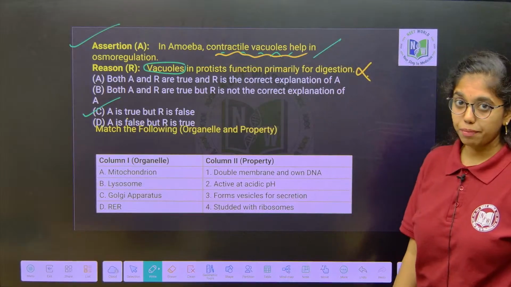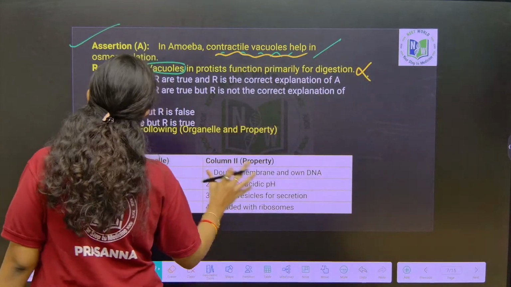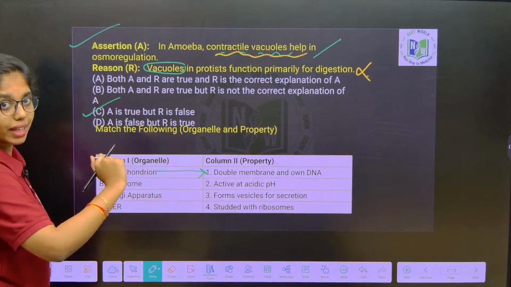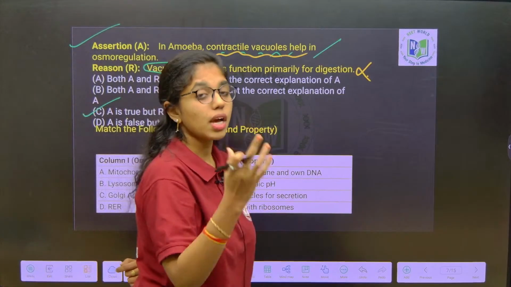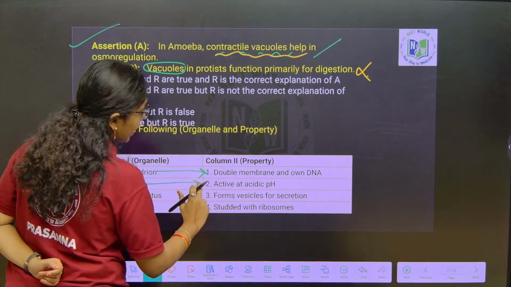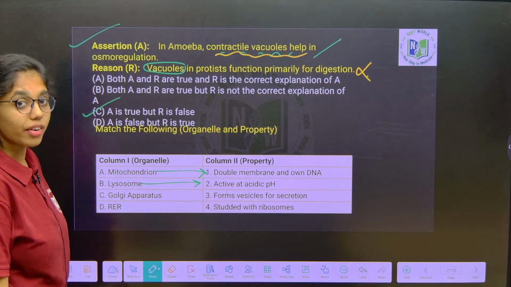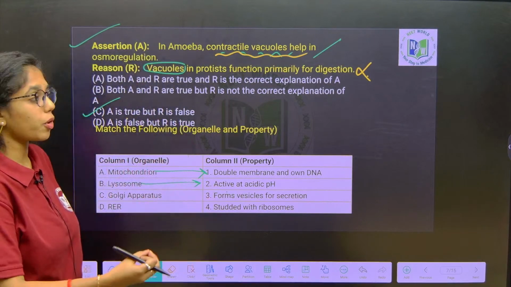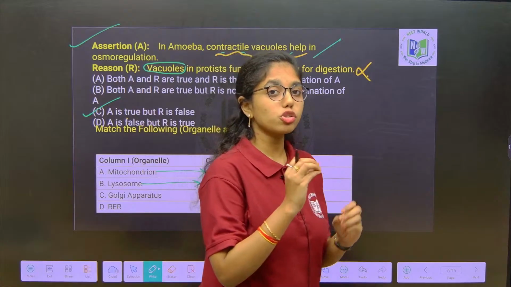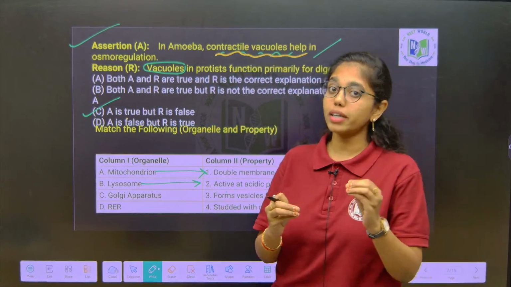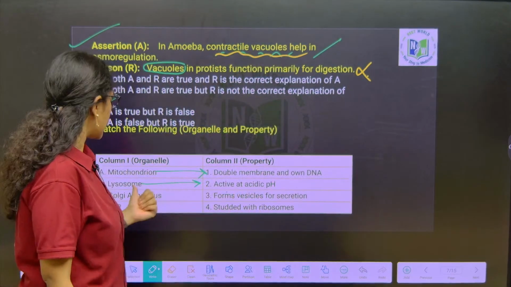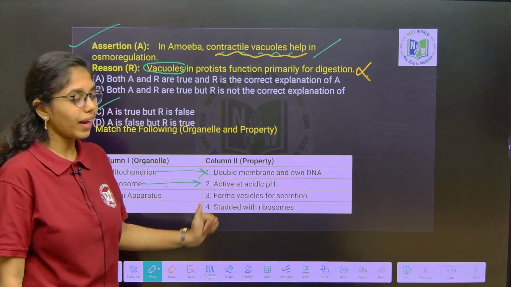Next, match the following type of question. Here you have two columns. Mitochondria, which is a double membrane bound organelle which has its own DNA. We have already discussed mitochondria and chloroplast. They are self-duplicating or semi-autonomous organelles. Next, lysosomes, they are active at acidic pH and they are rich in hydrolytic enzymes which will help in digestion of molecules. Those primary lysosomes attaching to the digestive particles will turn to what? Secondary lysosomes, which are also called heterophagolysosomes. So yes, lysosomes contain hydrolytic enzymes which are active at acidic pH.